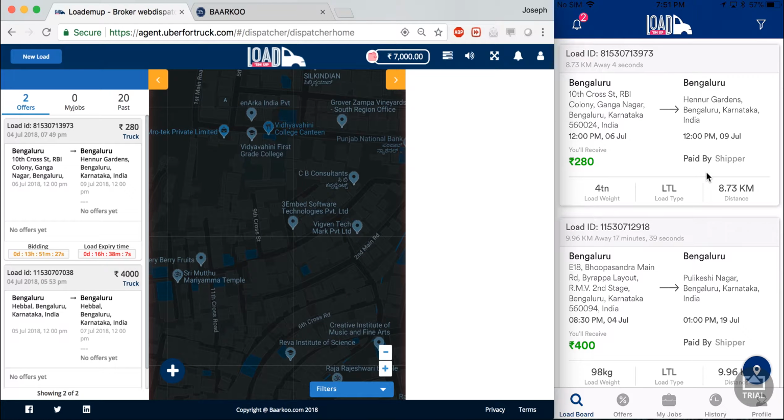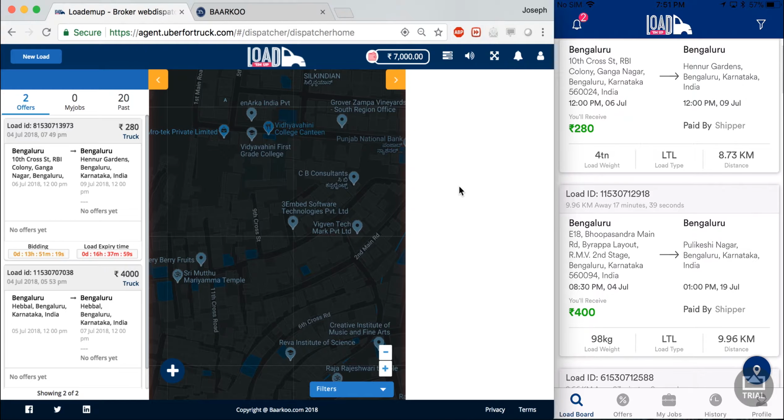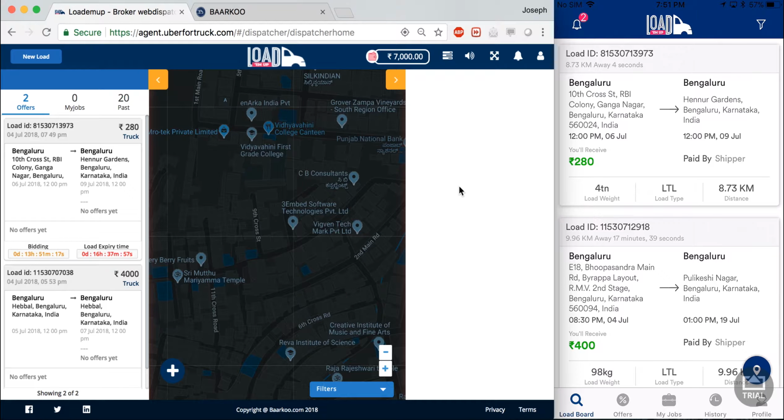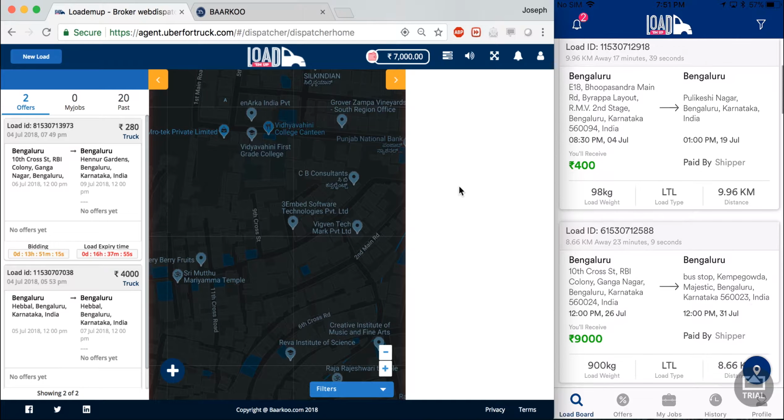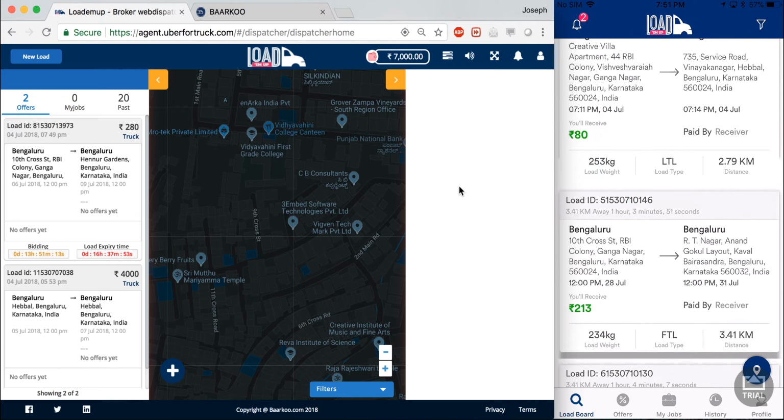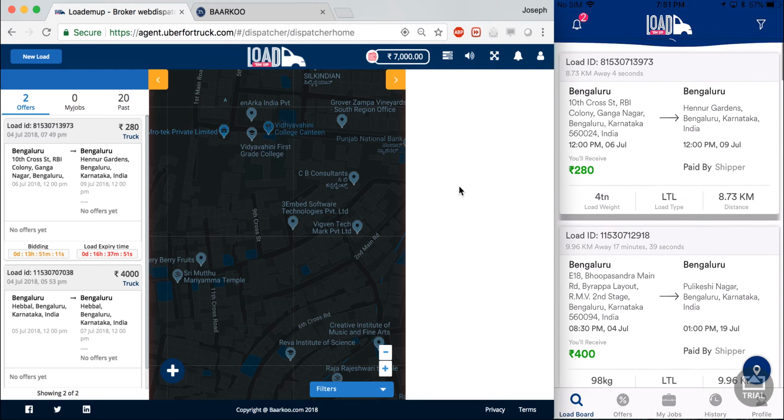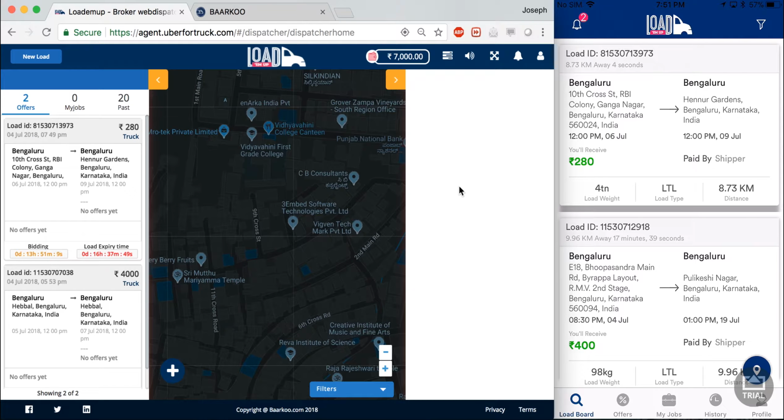I also see that I will receive 280 rupees, and it is paid for by the shipper. So the carrier essentially gets a bird's eye view of the load by just looking at the various items on the load board, and it's quite important and saves him time because he can weed out what he wants and what he doesn't want.